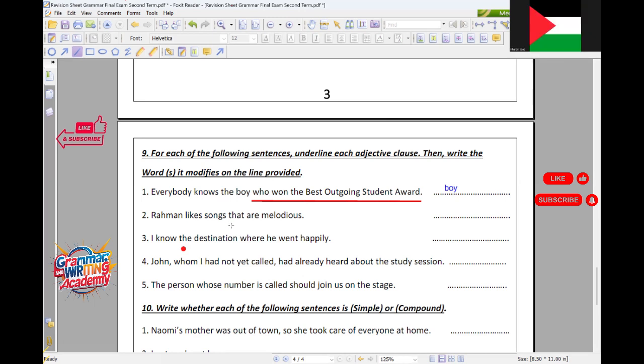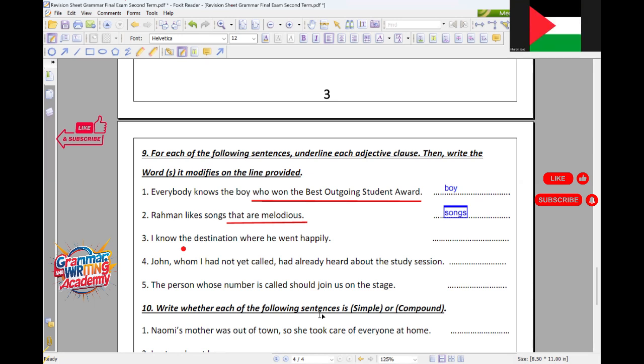That are melodious, exactly. And this clause refers to what? To songs. Exactly. Okay, Khalid.